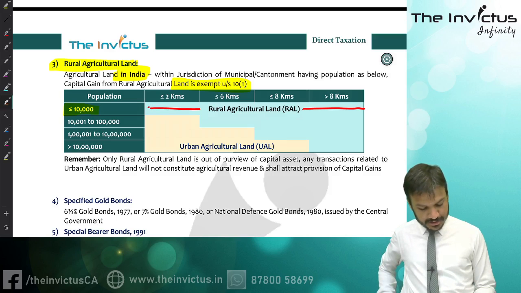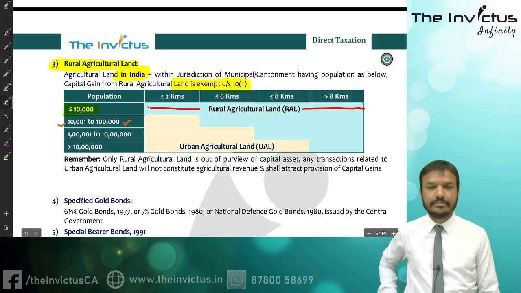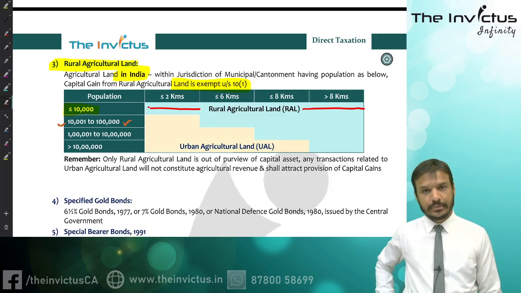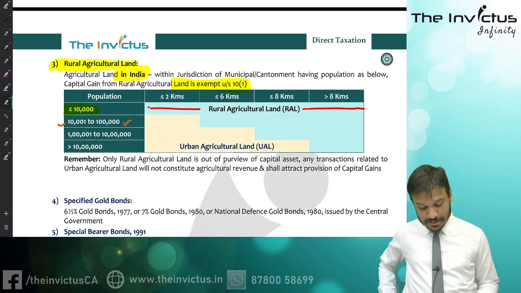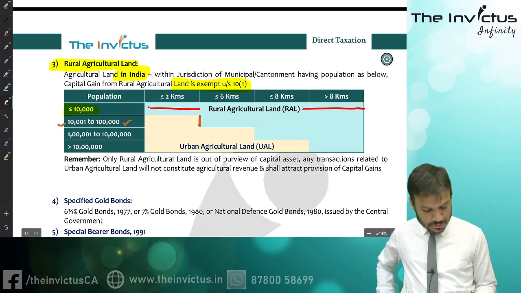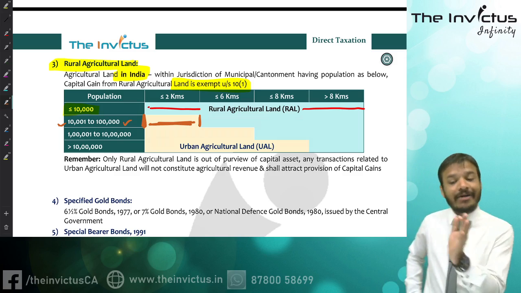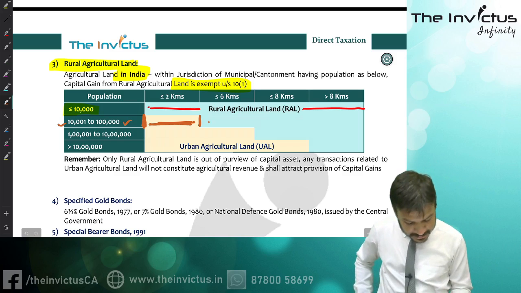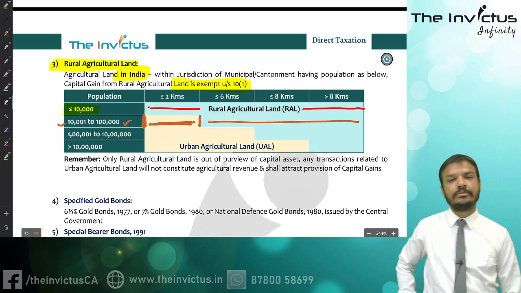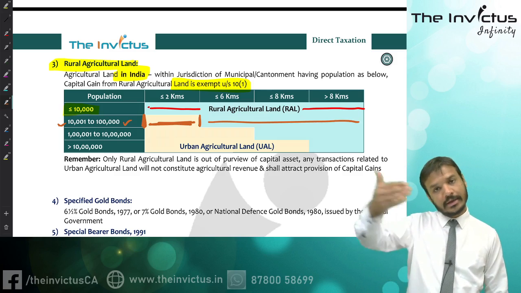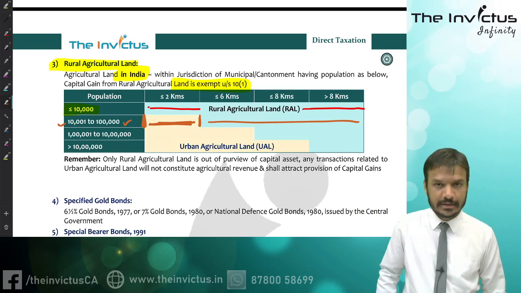But if any city, municipality or cantonment has a population of more than 10,000 but less than 1 lakh, so 10,001 to 1 lakh, then there is a limitation of 2 kilometers. From the limit of this particular city up to 2 kilometers, if there is any land, it will be urban agricultural land. But after 2 kilometers, it is what? Rural agricultural land. So up to 2 kilometers it is UAL, and thereafter it is RAL.